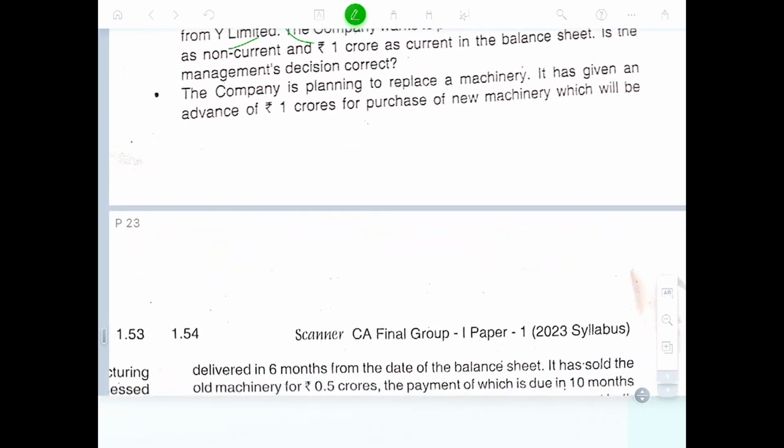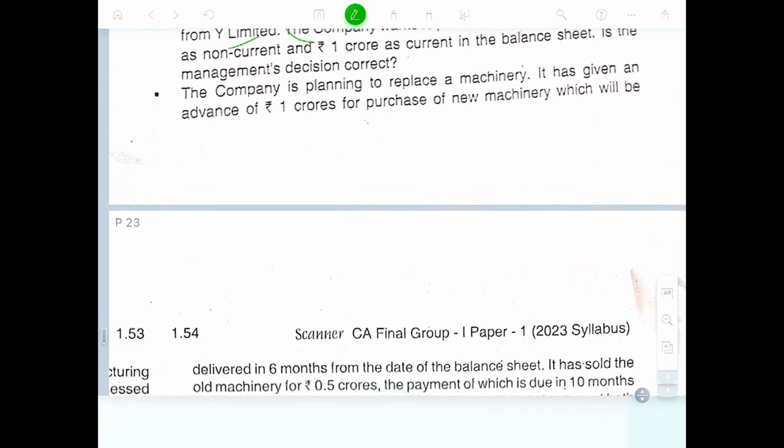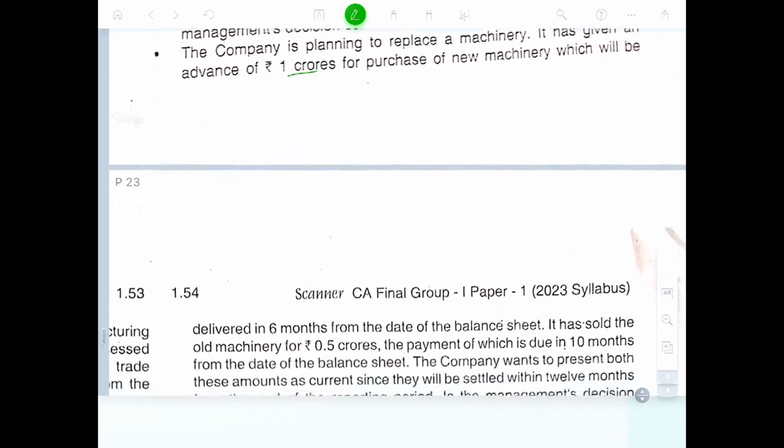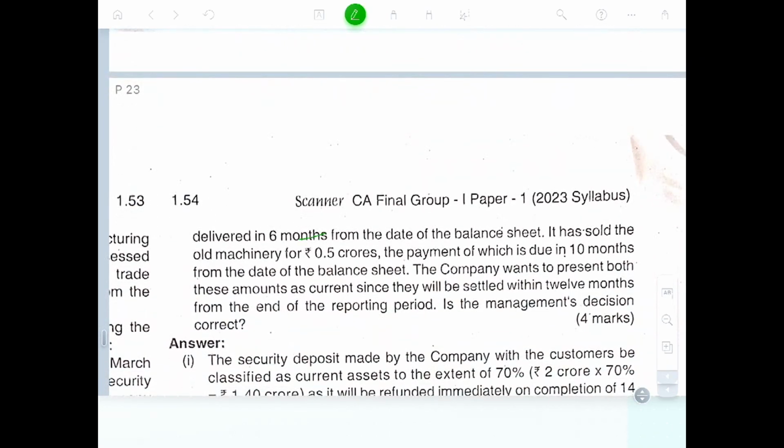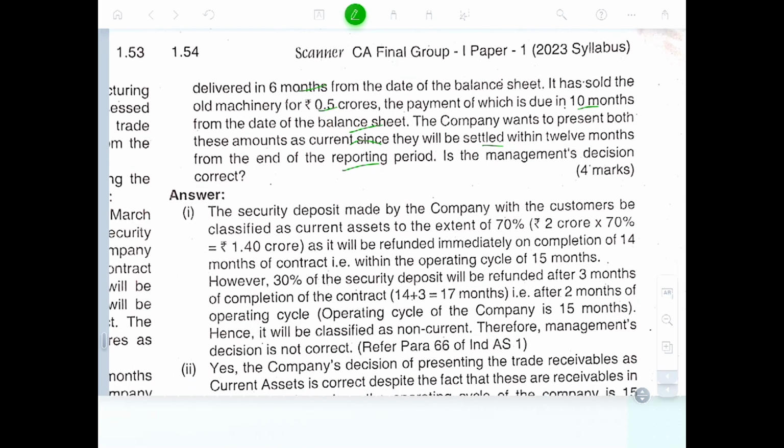Okay. The company is planning to replace a machinery. It has given an advance of 1 crore for the purchase of new machinery. It will be delivered in 6 months from the date of the balance sheet. It has sold the old machinery for 0.5 crores and the payment is due in 10 months, and at the date of the balance sheet it is a trade receivable. The company wants to present both amounts as current since they will be settled within 12 months of the reporting period. Is the management decision correct?